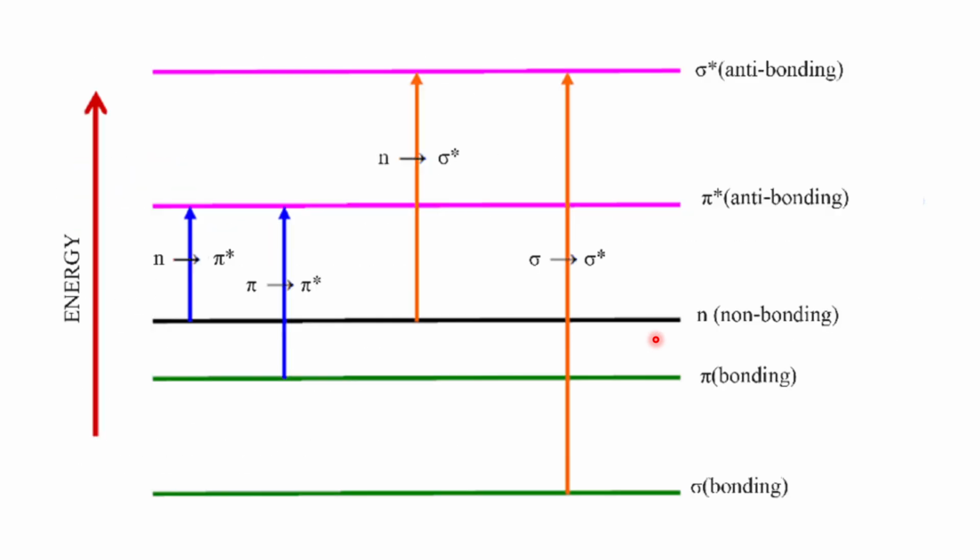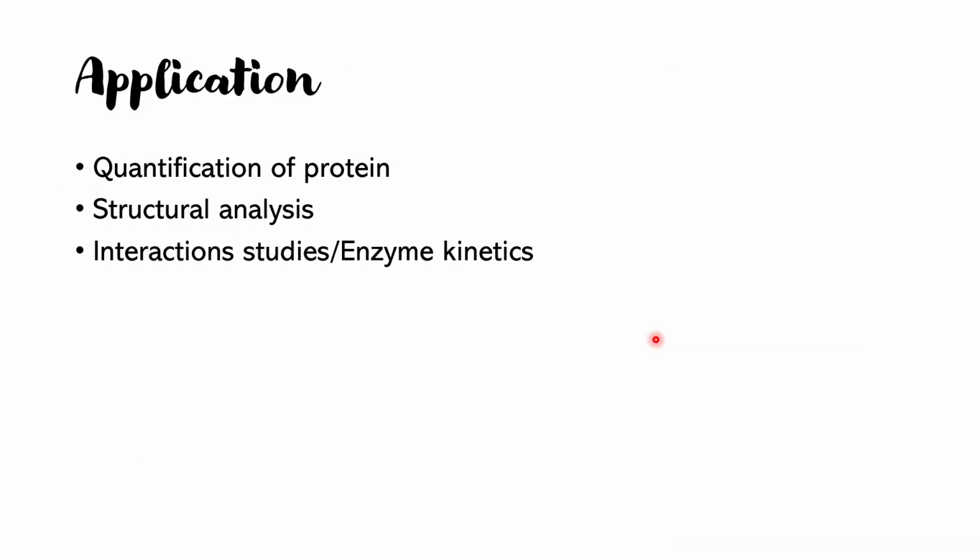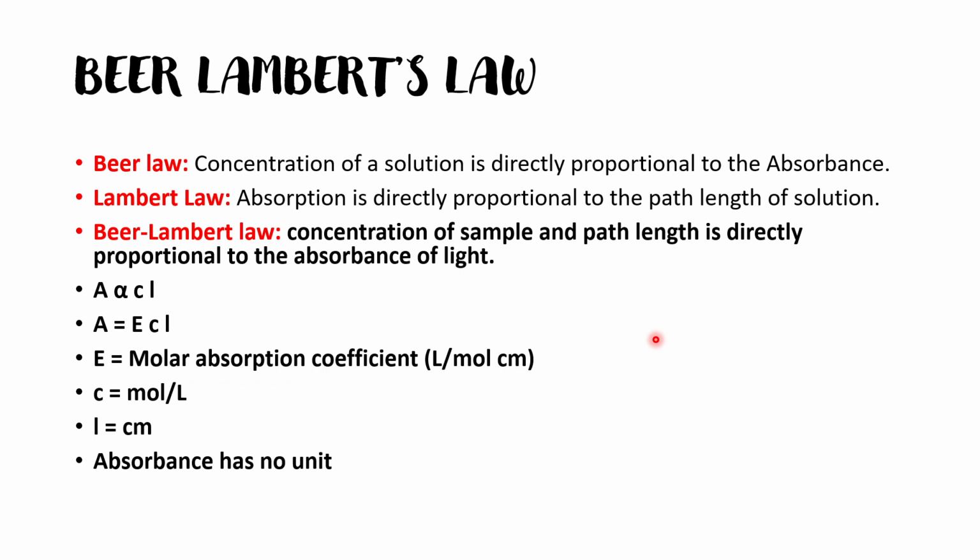I hope you got the idea of UV spectrophotometry, and the calculation will be very easy. If you are given the absorbance, the concentration, and the molar absorption coefficient, you can measure the length of the particular solution. So you will be needing only two things: the molar absorption coefficient, and either the concentration or the path length.